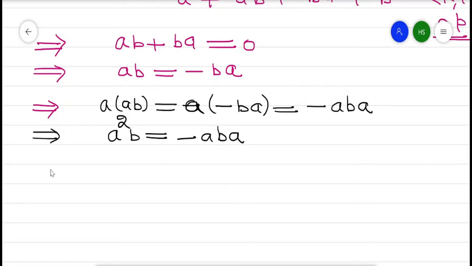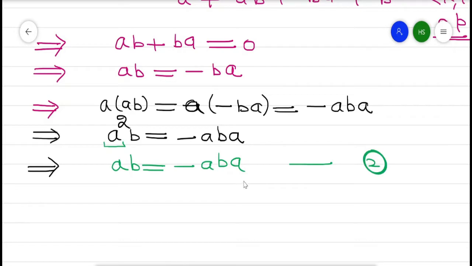A squared B is equal to minus AB. Since R is a Boolean ring, A squared is A, so AB is equal to minus ABA. This value we get is written as equation number 2. So AB is equal to minus ABA.